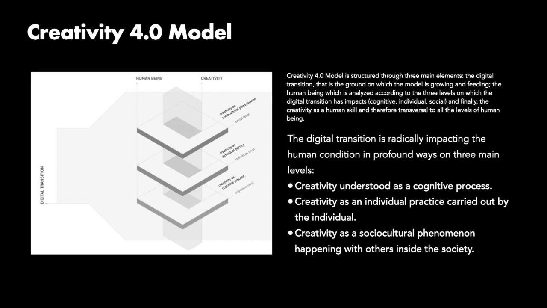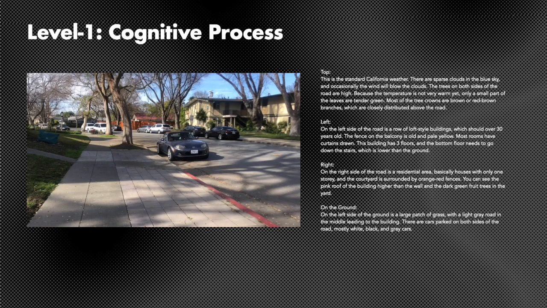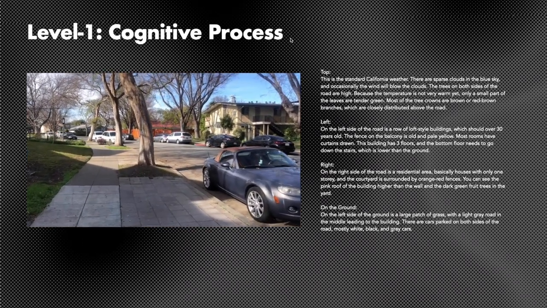According to the Creativity 4.0 model, I regard the Wild Actor project as the second level of digital transition, and it is half data-based and half human way to process information. After this, I want to create a kind of pure human way of transmission based on these three levels. Cognitive bias is a systematic error in thinking that occurs when people process and interpret information in the world around them and affect the decisions and judgments they make, which is often a result of our brain's attempt to simplify information processing.